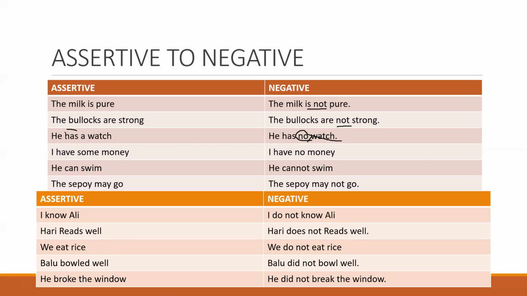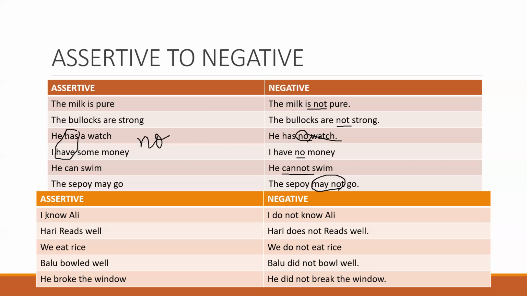In case of has and have, you will not use not. You will use no, not not. We will use no. Okay? He can swim, he cannot swim. He should swim, he should not swim. Sepoy may go, sepoy may not go. So this is simple. Just remember in case of has and have, you will use no, not not. Only no. Okay?